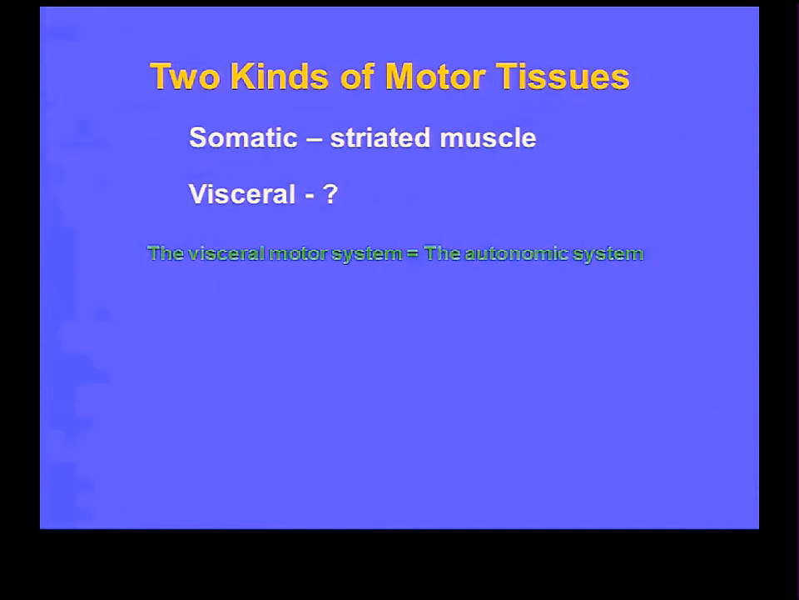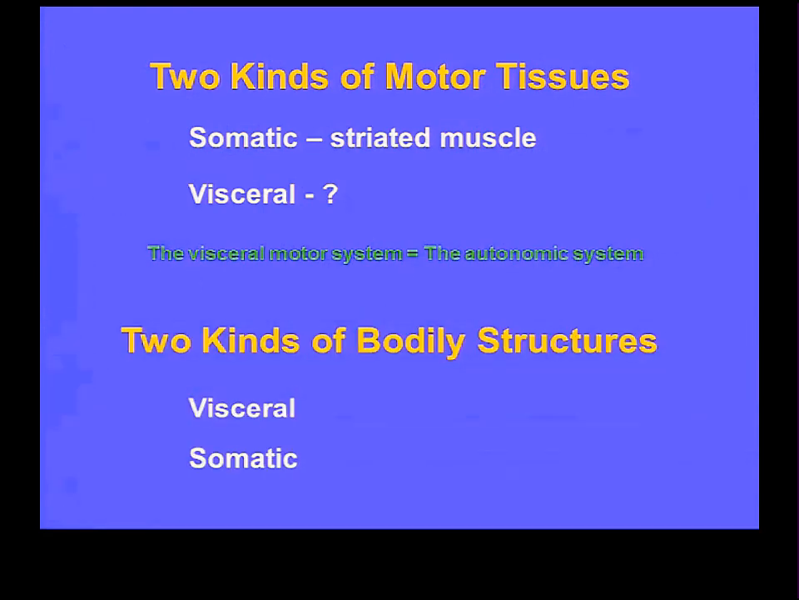There are different parts of the nervous system concerned with controlling these two different types of motor tissues. The visceral motor system, the part that's concerned with innervating visceral motor tissues, is called the autonomic nervous system. That's a synonym. Visceral motor system, synonym autonomic nervous system. There are two kinds of bodily structures in the world. All right? There are visceral structures and somatic structures.